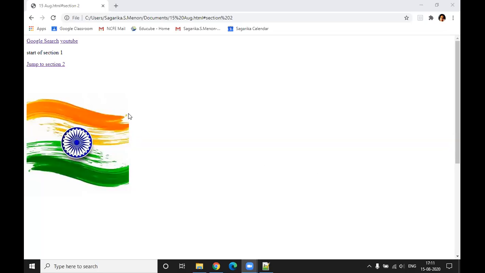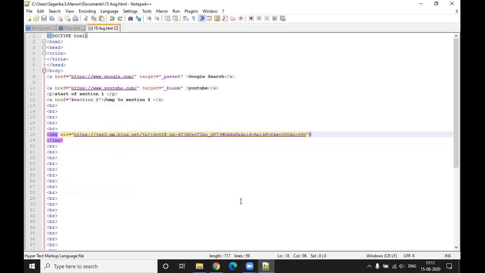So now let's recap the things that we have learned today. There are two kinds of links that we have. The first one is href, where if you want to link to an external site, you will use href. If you want to link within the web page, you will make use of the bookmark, which is your hash sign.